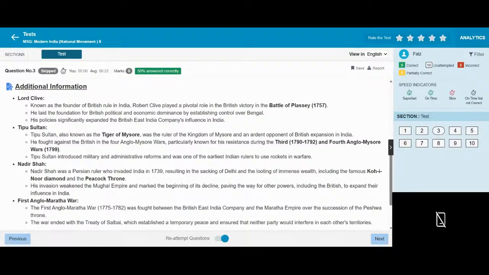Nadir Shah was a Persian ruler who invaded India, resulting in the sacking of Delhi and the looting, including the famous Kohinoor Diamond and the Peacock Throne. His invasion weakened the Mughal Empire and marked the beginning of its decline, paving the way for other powers, including the British, to expand their influence in India.